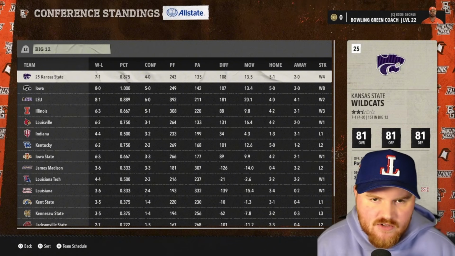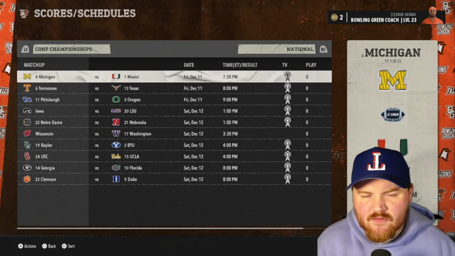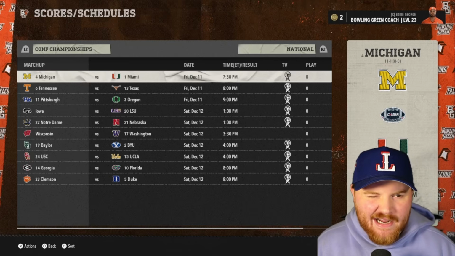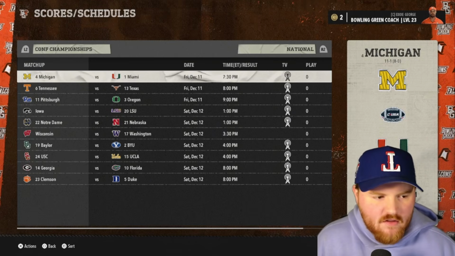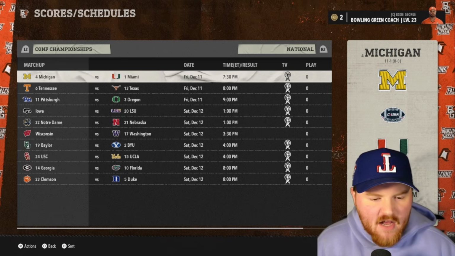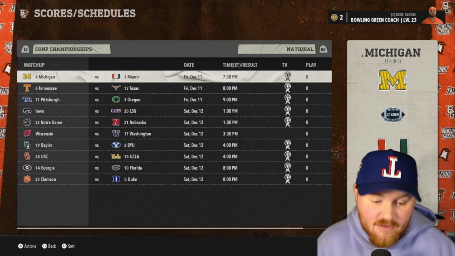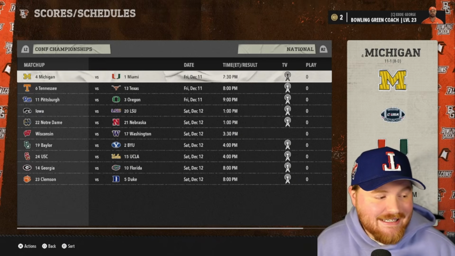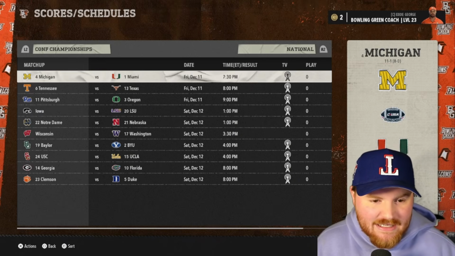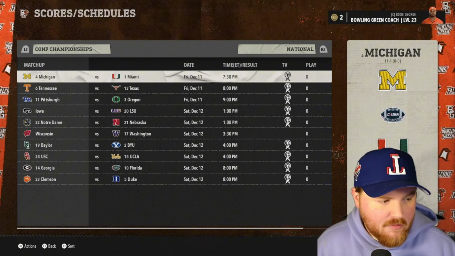But let's go ahead and sim to the conference championships and see what's happening. All right, 5-7 for Bowling Green. So probably not going to get fired, but we need to get things going here in the final season if we can. We have a couple rematches in our conference championship games. Miami and Michigan are back together. Miami is 12-0 again this season. Looks like Maryland maybe did not get into the playoff yet again, but we'll double check.